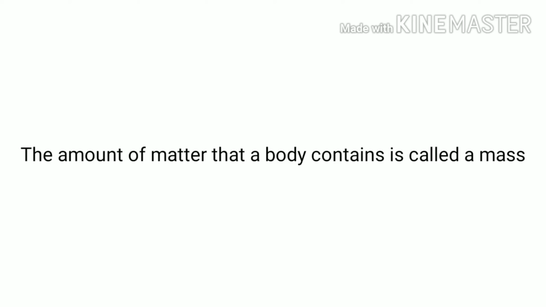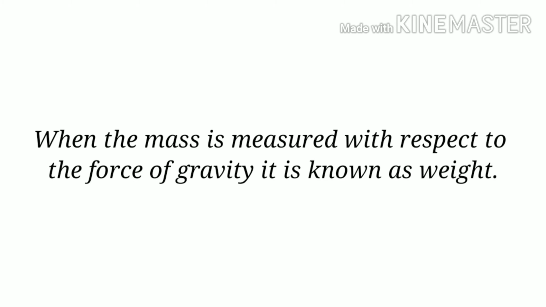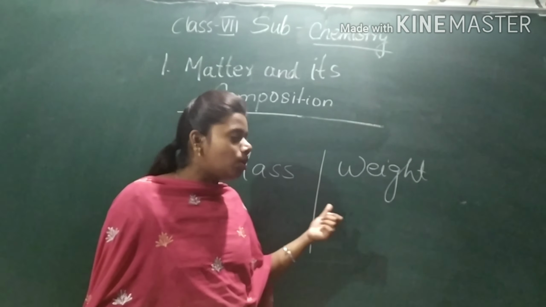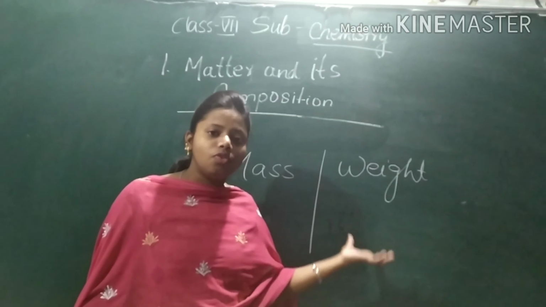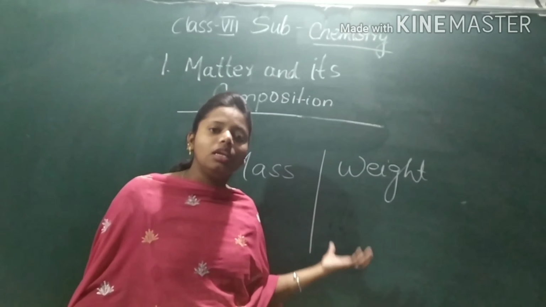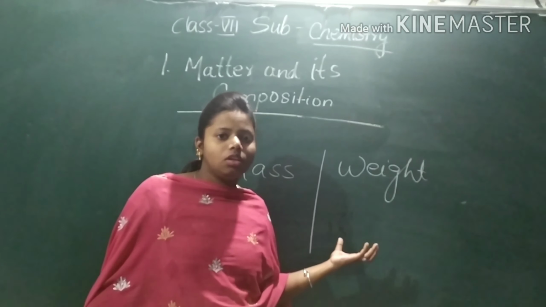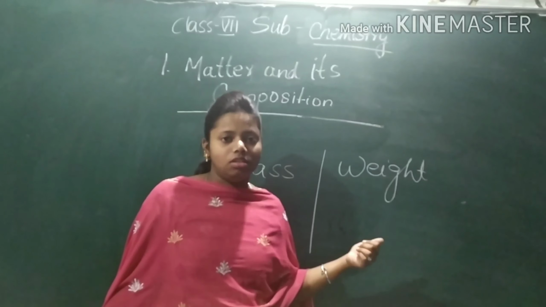Now let's see the definition of mass. The amount of matter that a body contains is called its mass. See the definition of weight also. When the mass is measured with respect to the force of gravity, it is known as weight. Mass is the amount of matter that a body contains. And weight is a force. So these two are two different quantities.